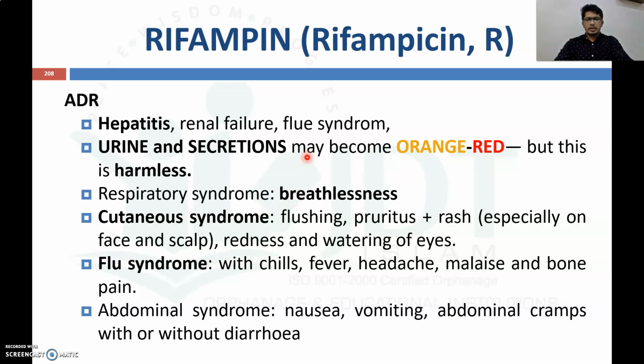So that is one of the important adverse drug reactions of rifampicin, and it may produce some respiratory syndromes like breathlessness, and then cutaneous syndromes like flushing, pruritus, rashes, redness and watering of the eye. Then flu syndromes with chills, fever, headache, malaise and bone pain, and then abdominal syndromes like nausea, vomiting, abdominal cramp with or without diarrhea.